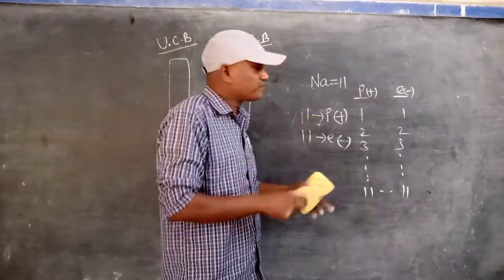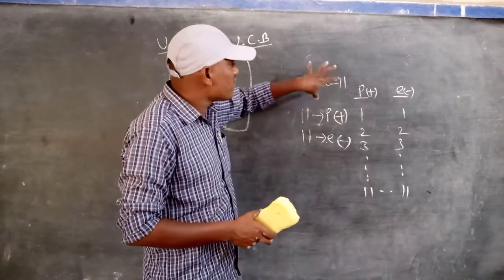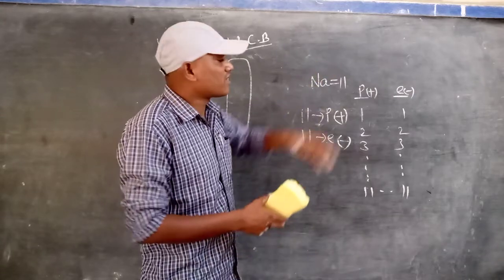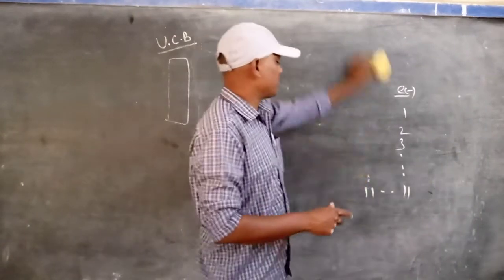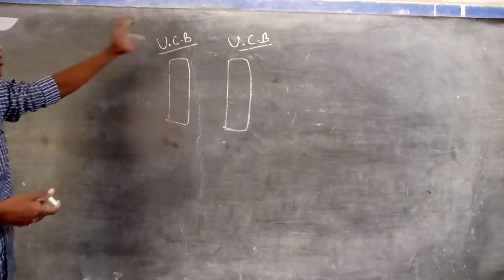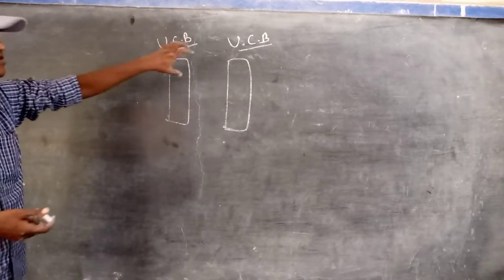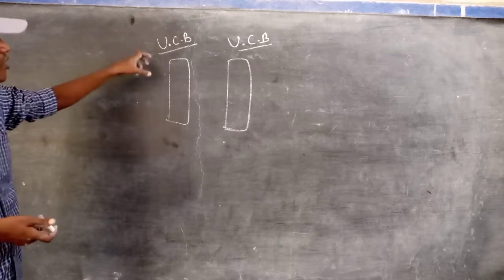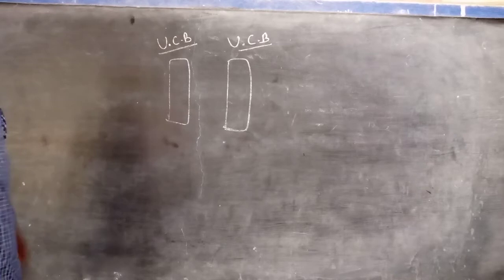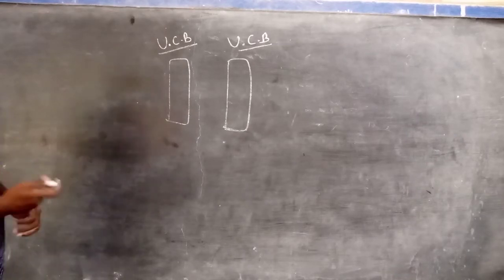So initially every atom of the particle is electrically neutral. That is the meaning of that. Now an uncharged body is electrically neutral, which means it has an equal number of protons and an equal number of electrons.